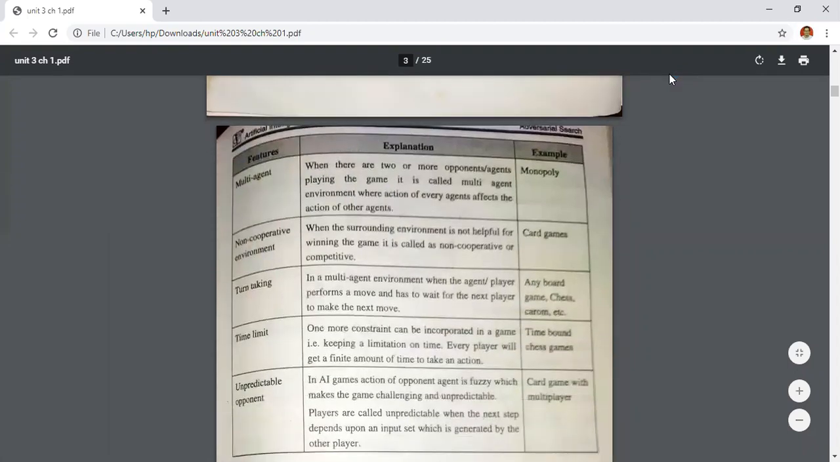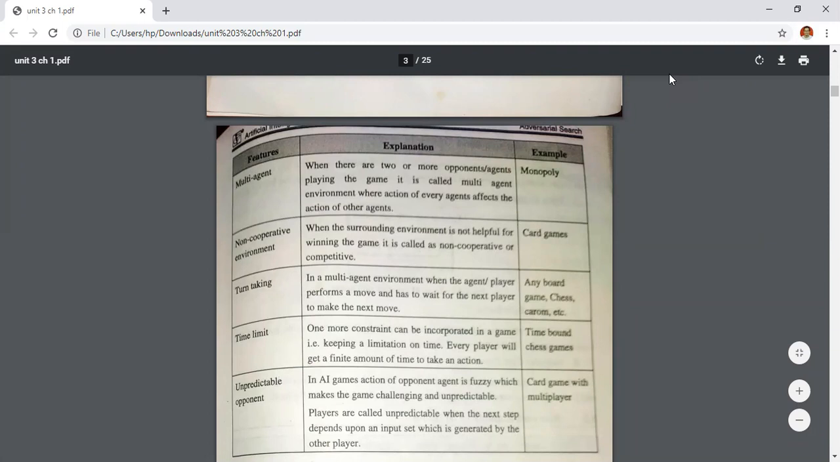Then after that, there is the multi-agent game, in which more than one agent or opponent is present in the environment. When there are two or more opponents playing the game, it is called a multi-agent environment, where the action of every agent affects the action of other agents. That game is, for example, Monopoly.